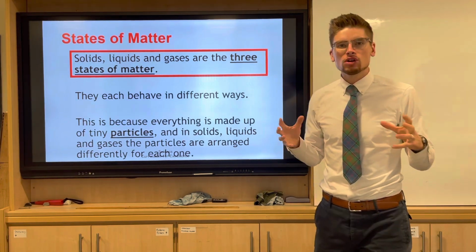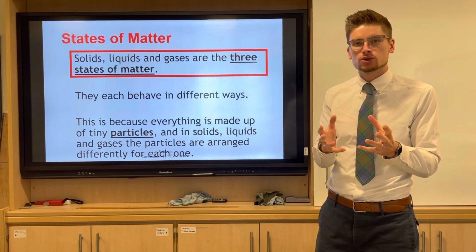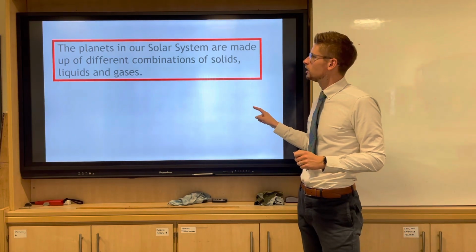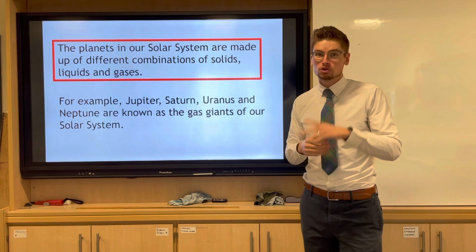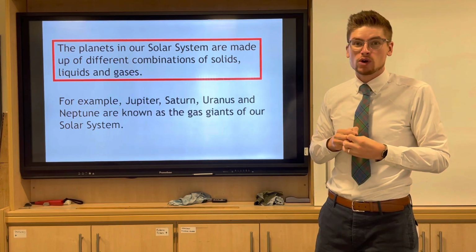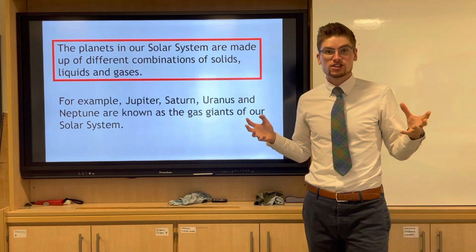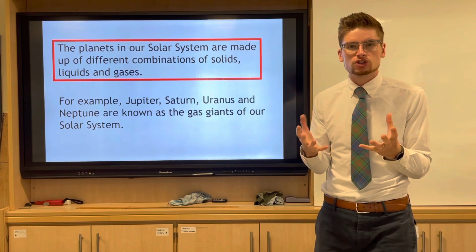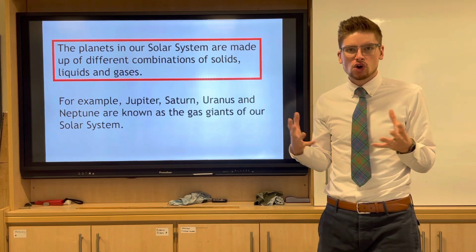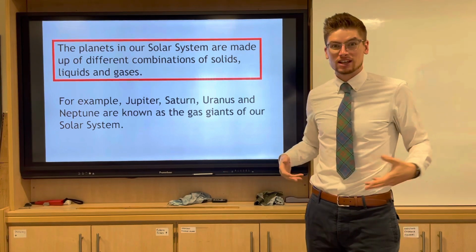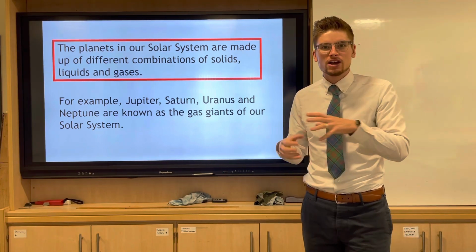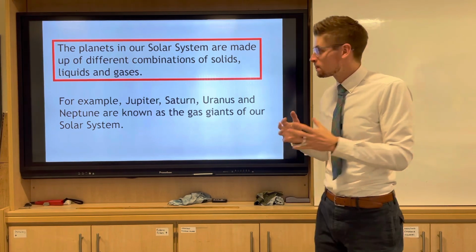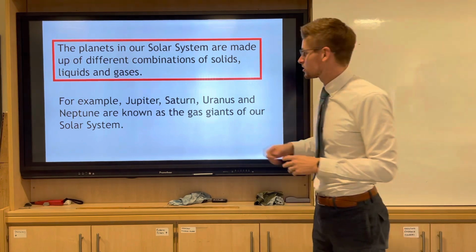Now, all of these states of matter have particles, but the particles act differently for each state. Before we do that, what's worth knowing is, back to space, we often see that our planets have different states of matter. The first 4 planets, called the terrestrial planets, have more of a solid structure. They have a liquid core, but they have a solid structure, like rocks. That's why we can stand and walk around. But if you go to the other planets, it's too cold, and so it has gas giants. They're more of a gaseous planet. So we even see in our solar system different states of matter.